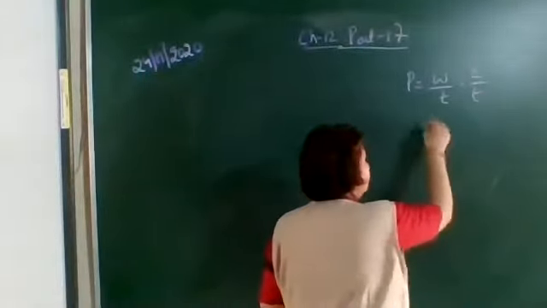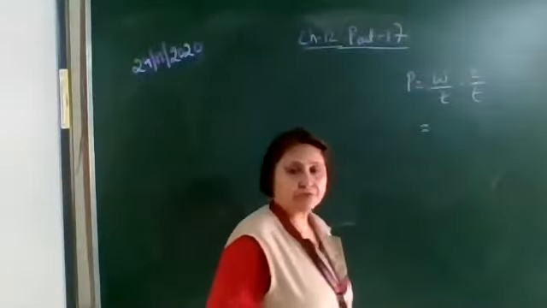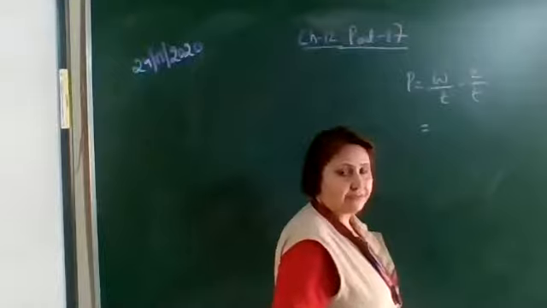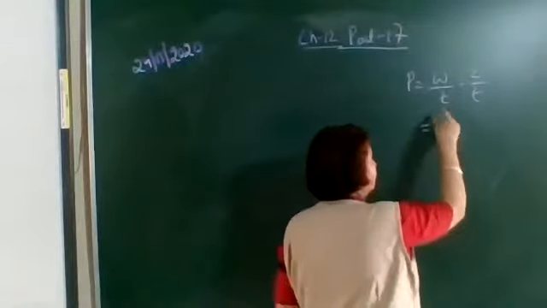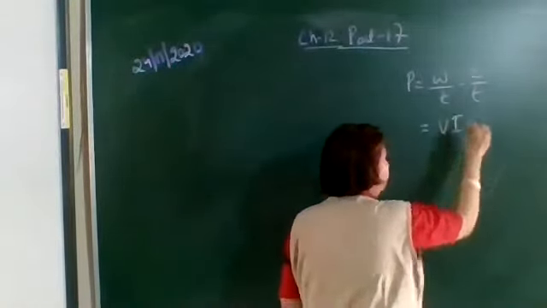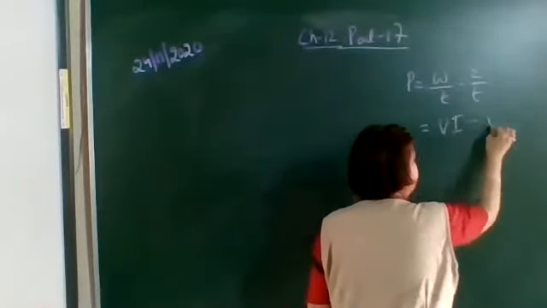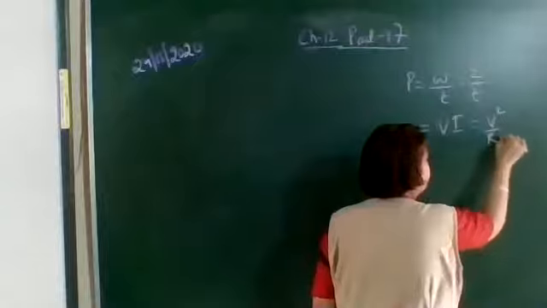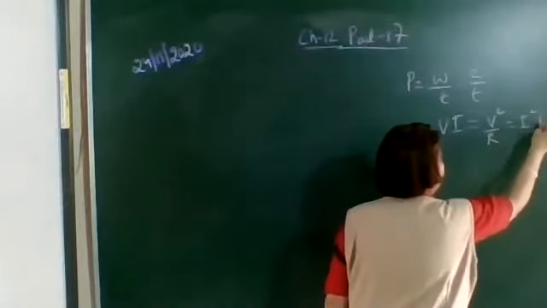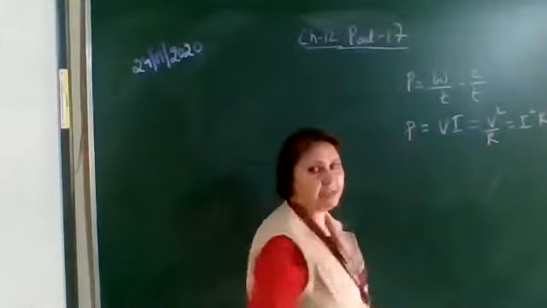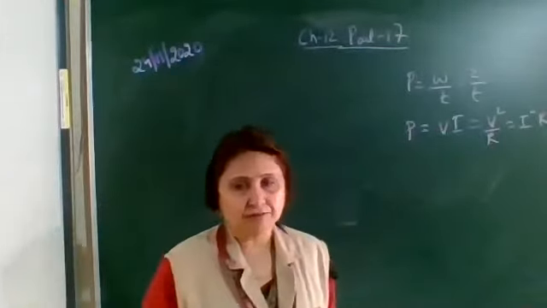Then in terms of V and I, work done is potential difference into charge, so we get V into I. Another expression in terms of V and R is V square upon R, and in terms of I and R, it is I square into R. So these are the various expressions of electric power.